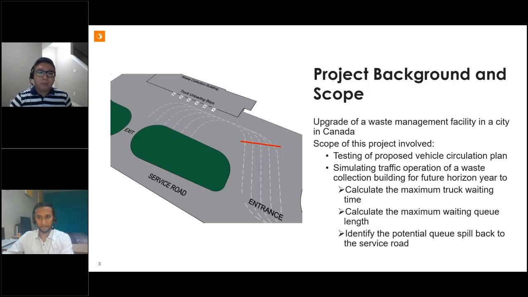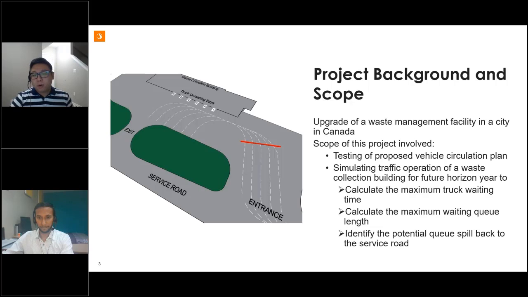Once any unloading bay is available, a truck will enter the processing area, which is adjacent to the unloading bays, by turning left and then reversing to unload waste. Once the unloading process is done, this truck will directly use a single lane exit and then turn left to drive along the service road again to leave the site in the same direction it entered.